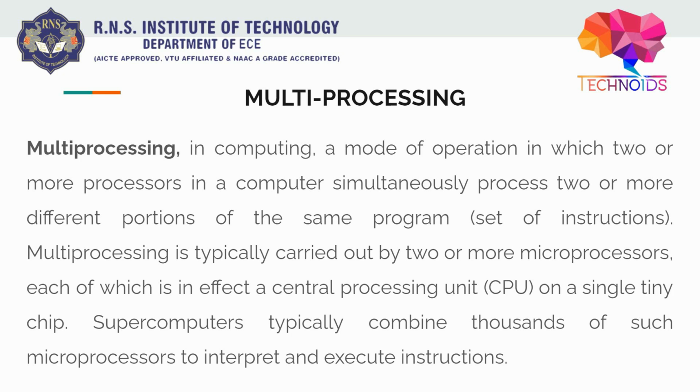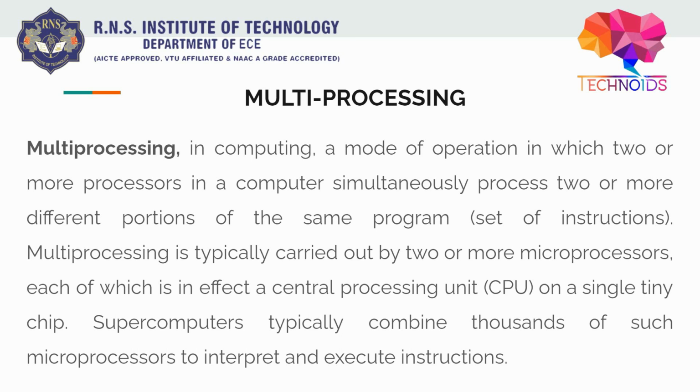In that case, we can use two cores of the CPU, or two processors of the CPU, to execute those statements simultaneously, right? The same program but different portions. We can do that simultaneously because they are independent. Multiprocessing is typically carried out by two or more microprocessors, each of which is in effect a CPU. Our CPU, as I told, has many processors, generally four or eight. So we can simultaneously run parts of a program in that.